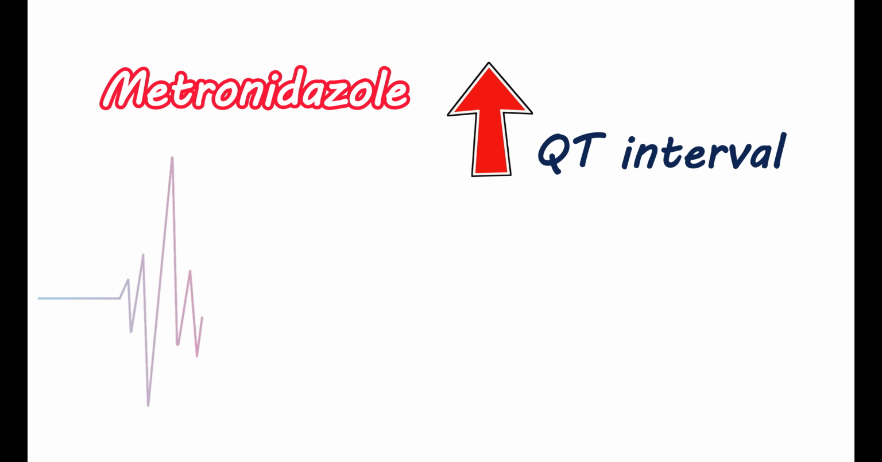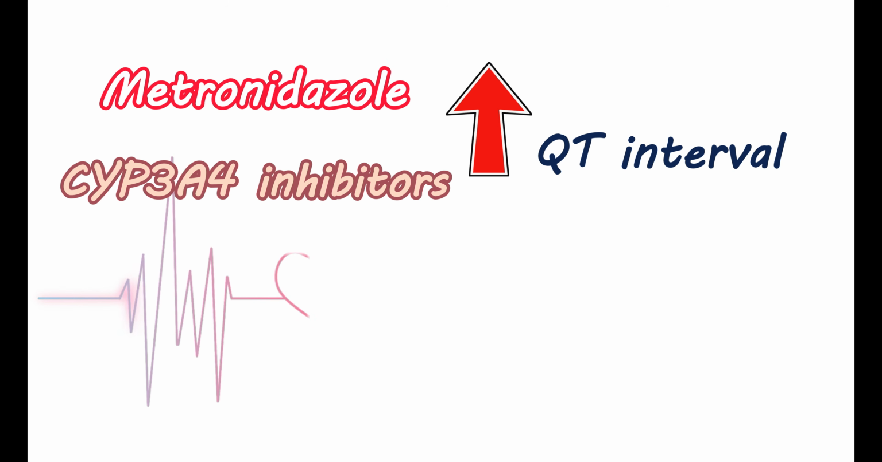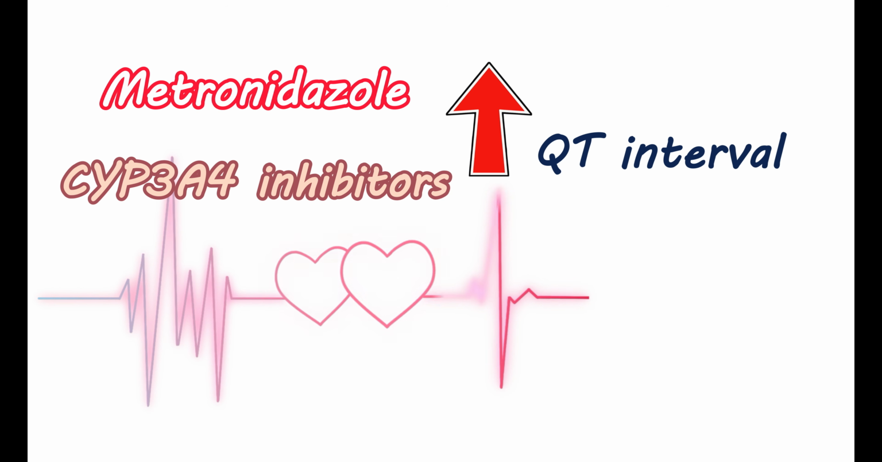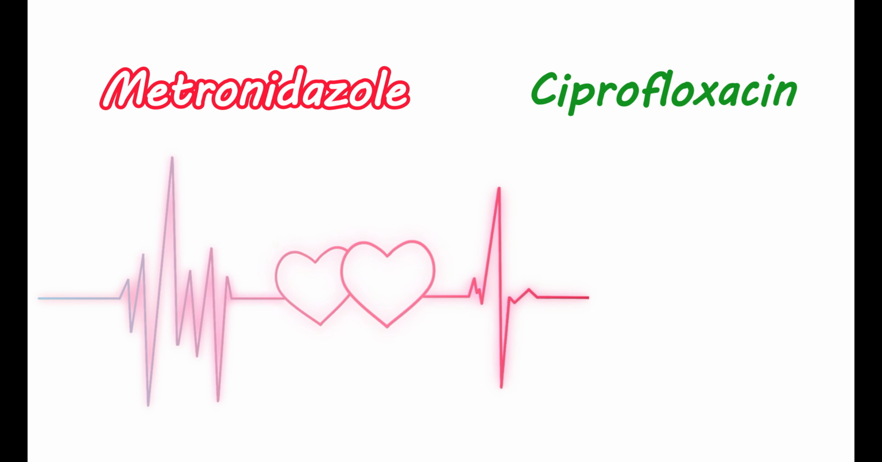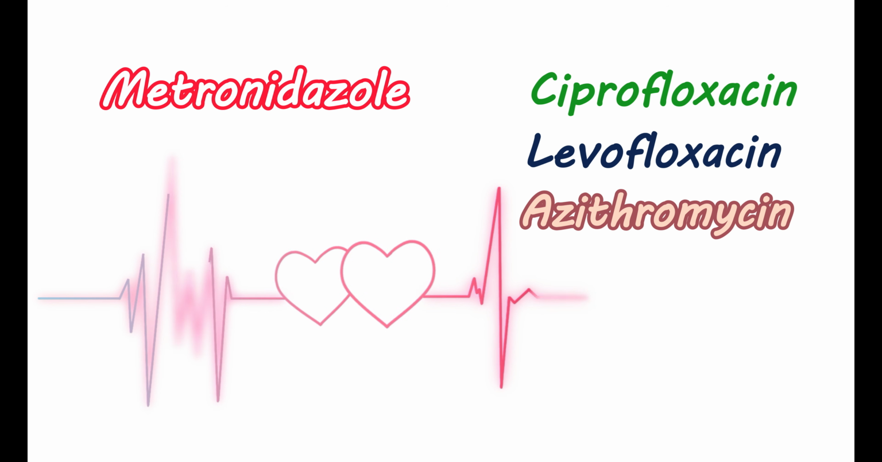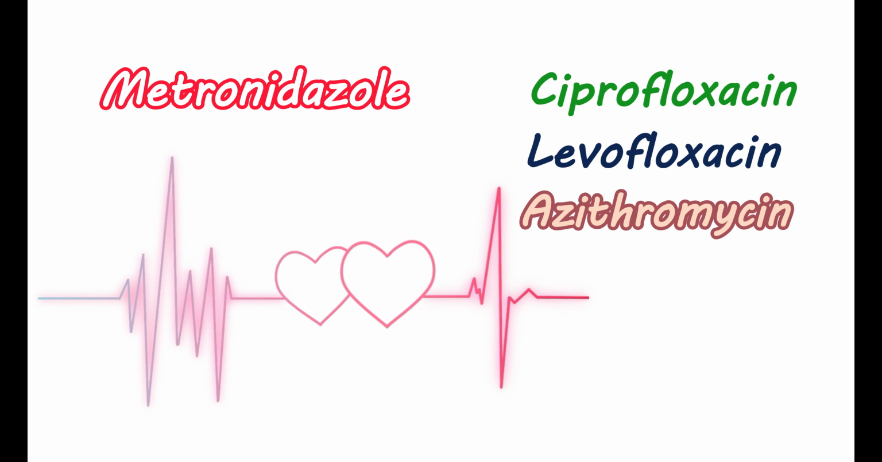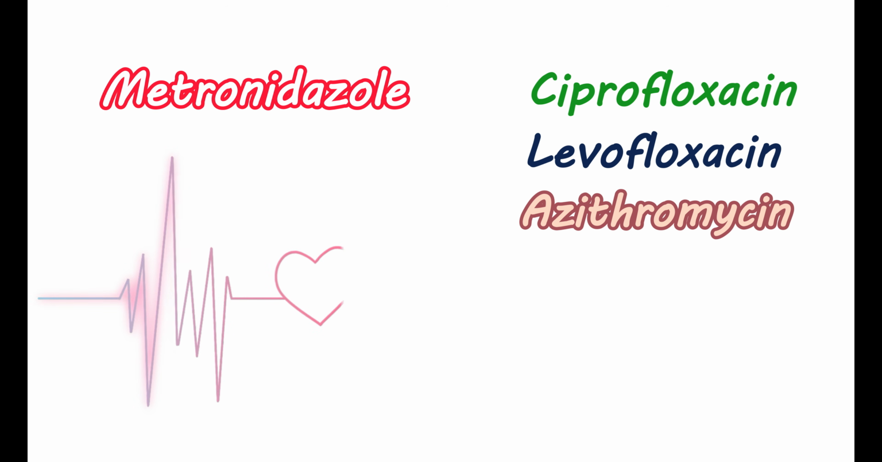When metronidazole is taken with potent CYP3A4 inhibitors, the metabolism of metronidazole may be inhibited. This results in its increased levels in your body. This may increase the risk of QT prolongation. A few other medications can directly produce QT prolongation. Antibiotics like ciprofloxacin, levofloxacin, and azithromycin, when they are taken with metronidazole, can increase the QT interval. Similarly, a few antipsychotics like thioridazine, chlorpromazine, and risperidone can also increase the QT interval when they are taken with metronidazole. Therefore, all such medications should be carefully used while taking metronidazole.